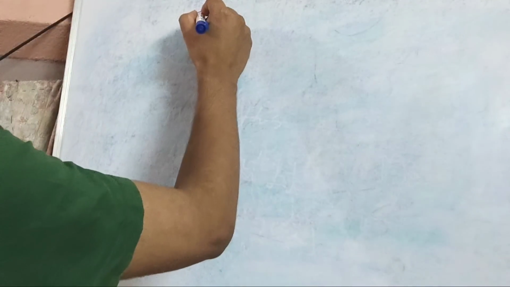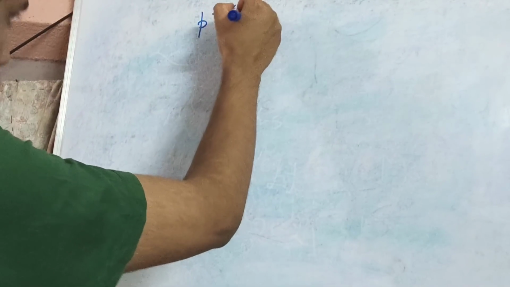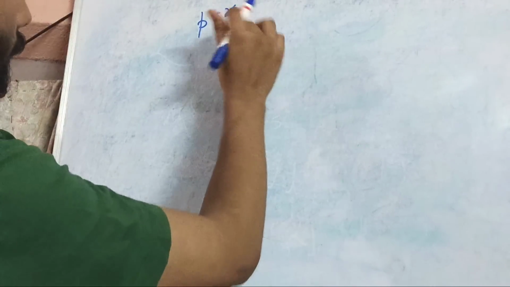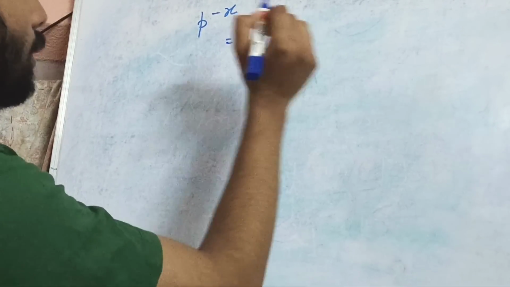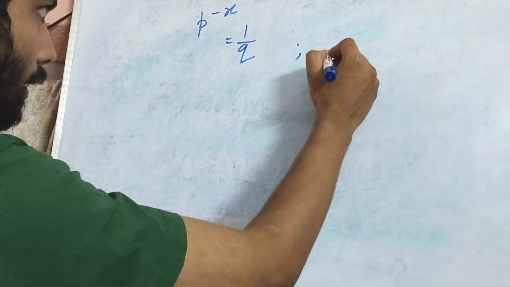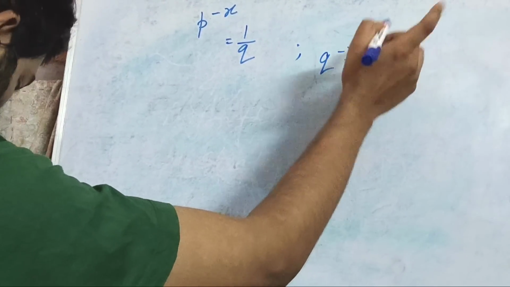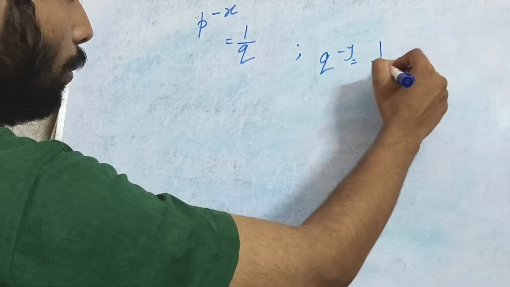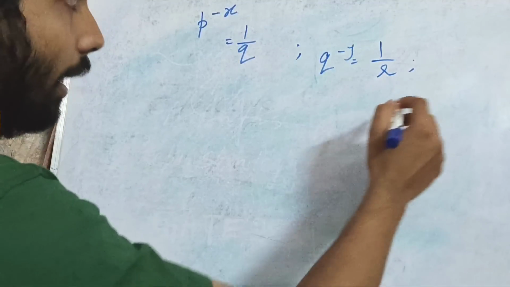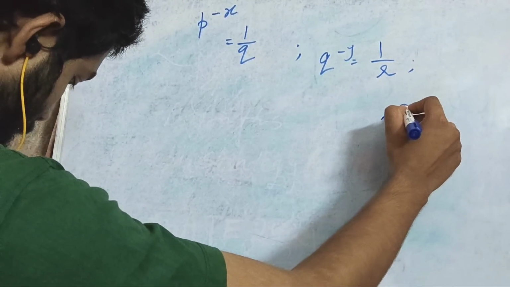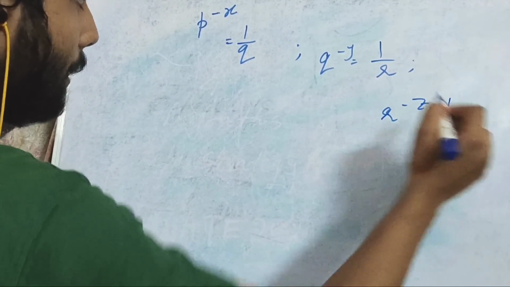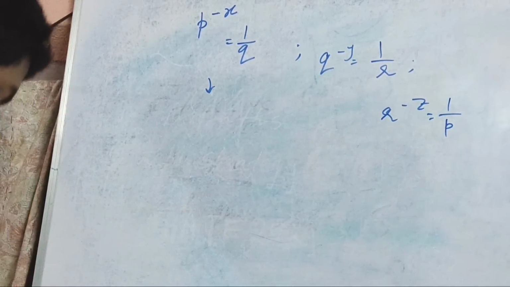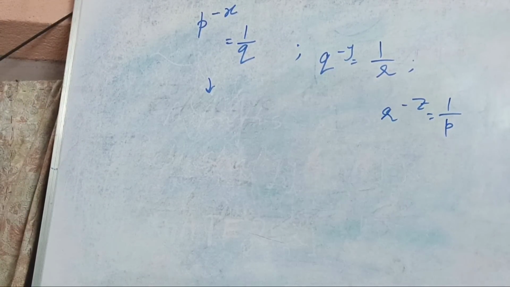They have told here that p to the power minus x is equal to 1 by q. Similarly, q to the power minus y is equal to 1 by r, and r to the power minus z is equal to 1 by p. I'm just showing you one example, the rest will be kind of the same.